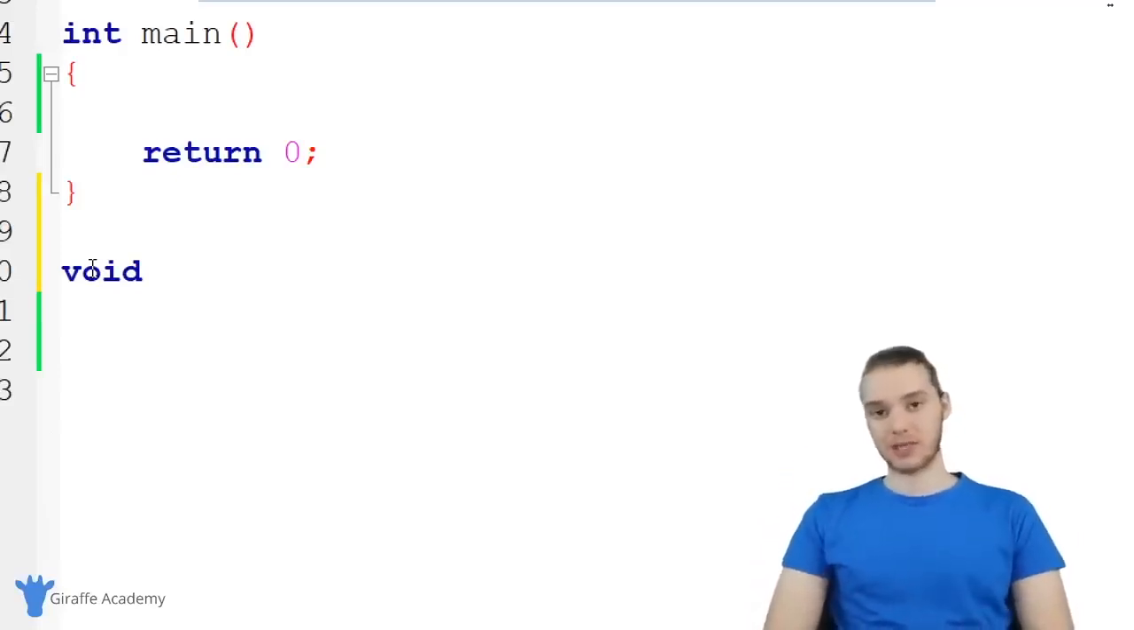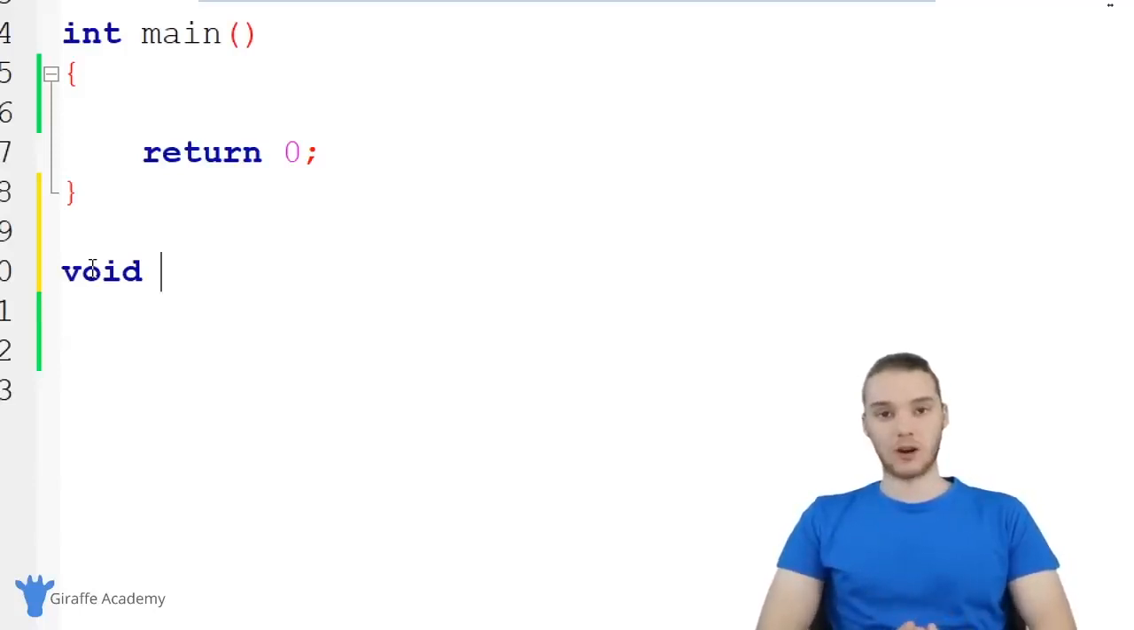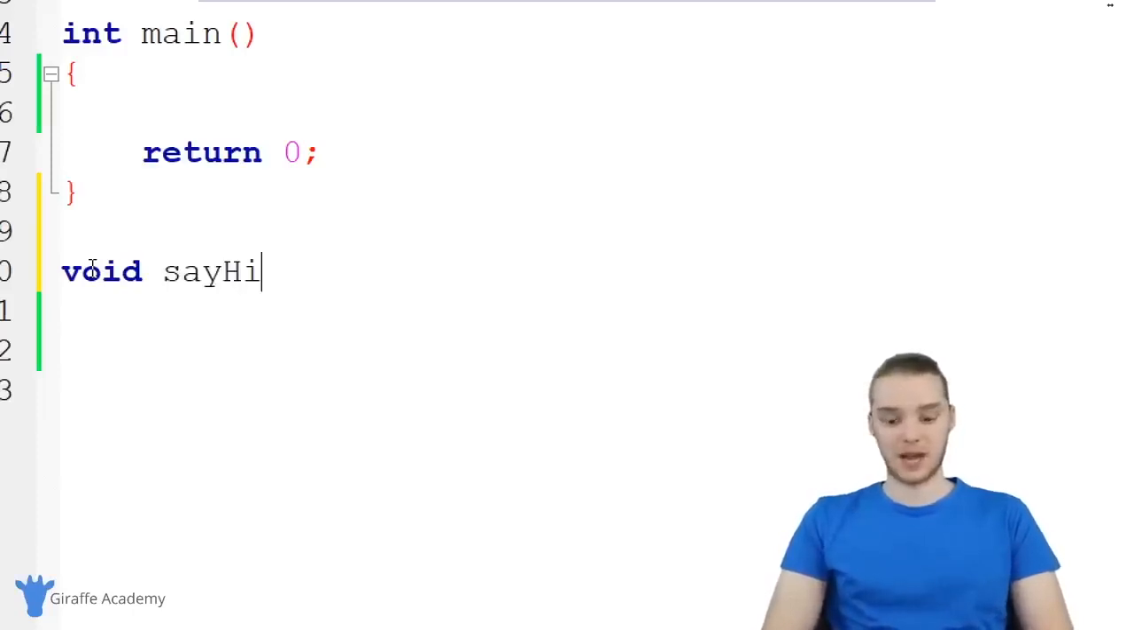The second thing we have to do is give this function a name. And generally when we're naming a function, we're going to want to name the function according to what it does. So in our case, we're going to create a function that says hi to the user. So I'm just going to call this function say hi because that's what it's going to do. It's going to say hi.